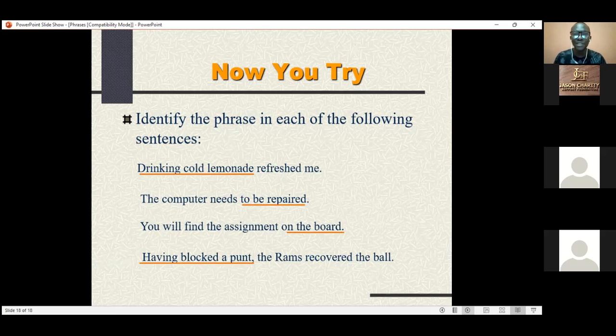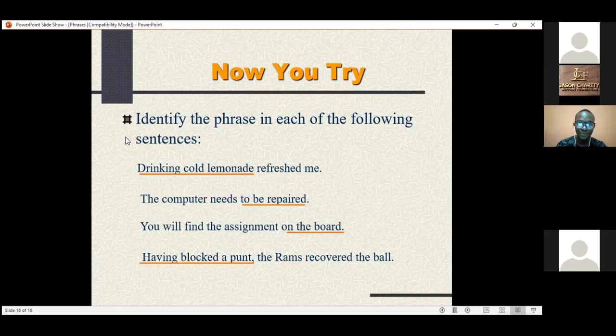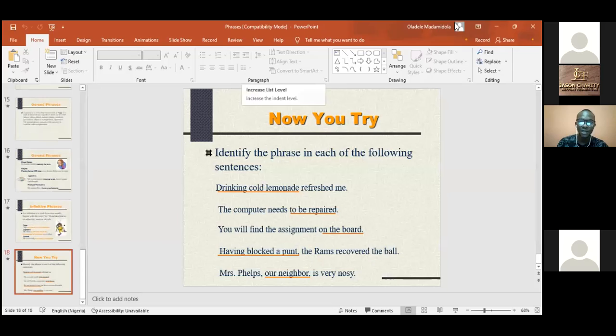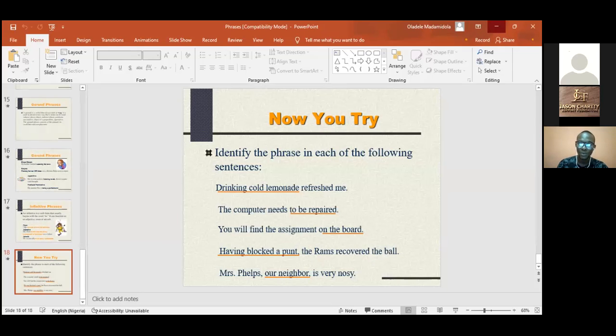Because of our time, we have to wrap up now. If you need this material, I will send it to the coordinator. Is that okay? I'll send this material to the coordinator to send to you, and attach an assignment for you to do. So do we have questions, please? Any question? Lillian's hand is up. Antonia's hand is up. Antonia, please ask your question.